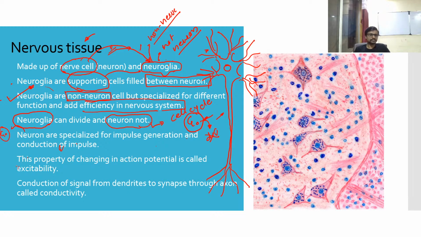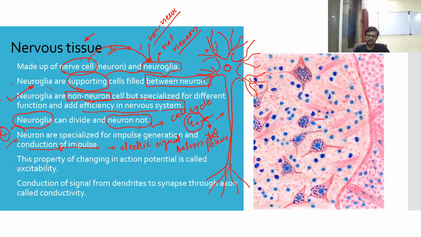Here is one more thing. Neurons are specialized for impulse generation and conduction of impulse. Impulse means something like an electric signal, mostly we call it action potential.